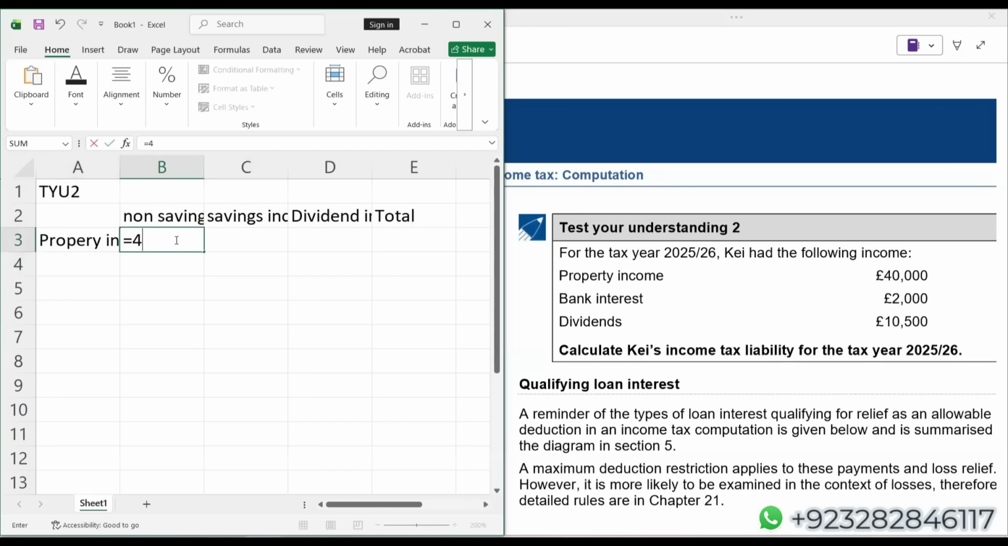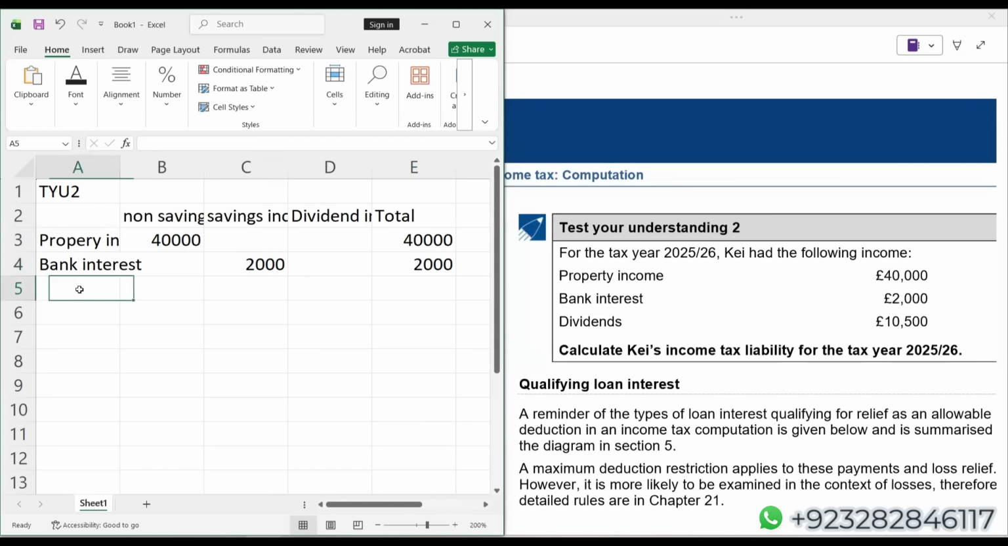Property income is 40,000. Falls here as well. Okay. Bank interest, obviously, the saving income is 2,000. Dividend income is dividend income. The amount is 10,500.